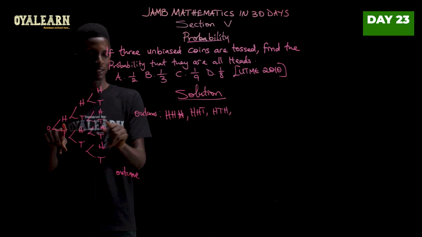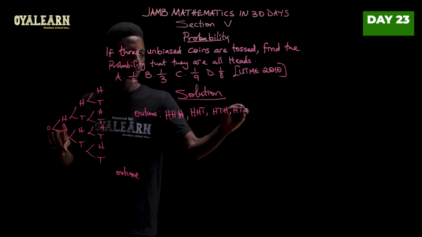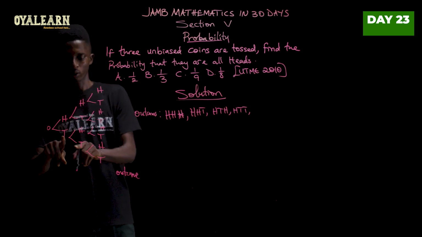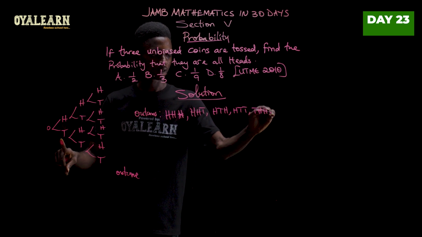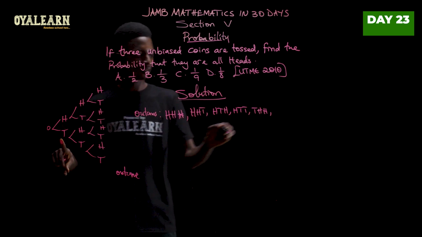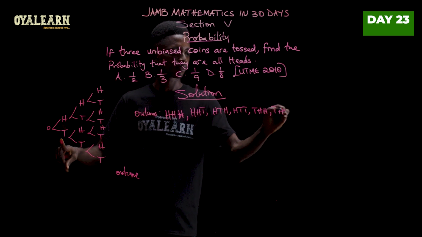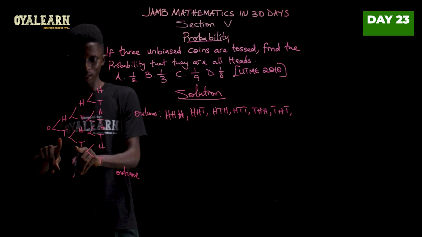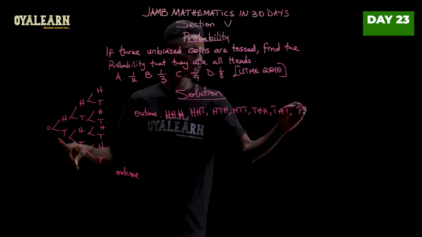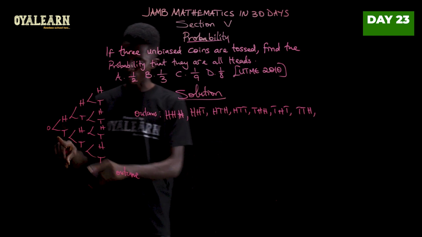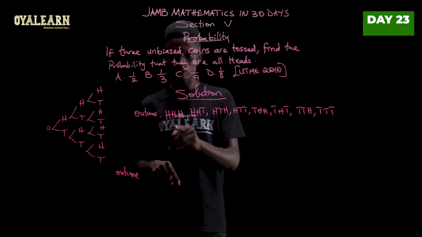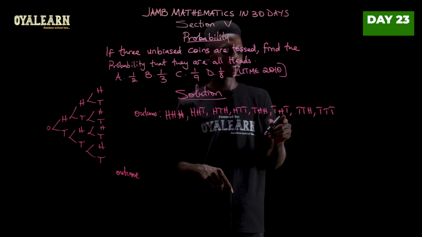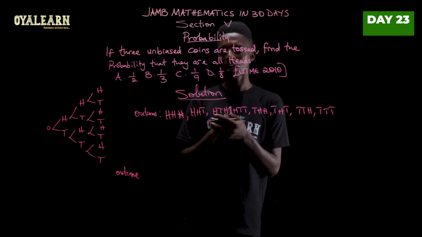Then head, tail, tail. Now to this tail, head, head. Tail, head, tail. Then tail, tail, head. And then finally tail, tail, tail. So let's count. 1, 2, 3, 4, 5, 6, 7, 8. Those are the 8 outcomes.